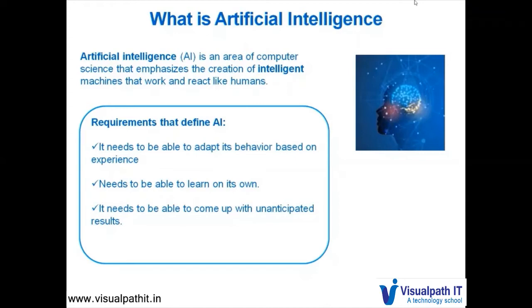The way he does it could be because of a database which is there in his brain, which has been created both through subjective as well as objective learning. So the same way an AI system needs to come up with unanticipated results. Ultimately, the system needs to aid anyone in decision making and predictions.